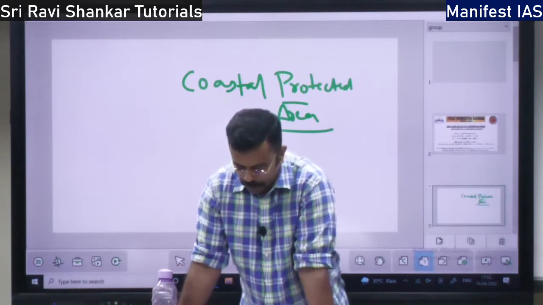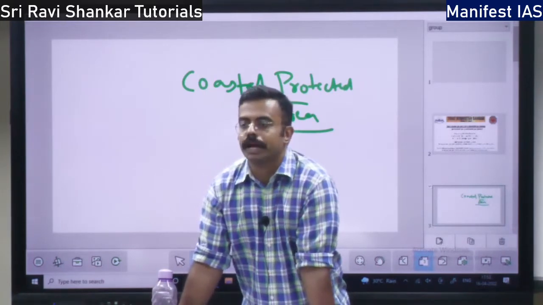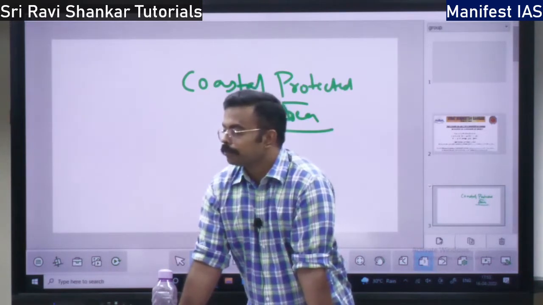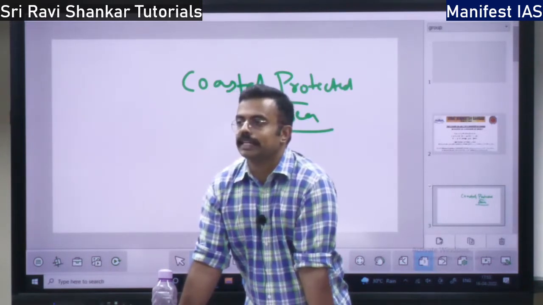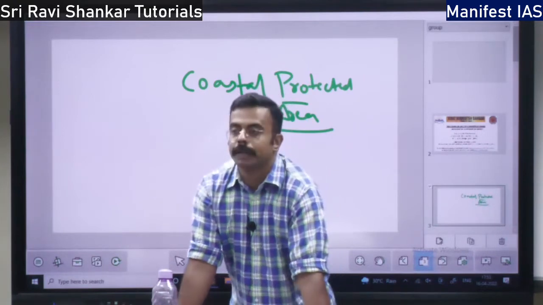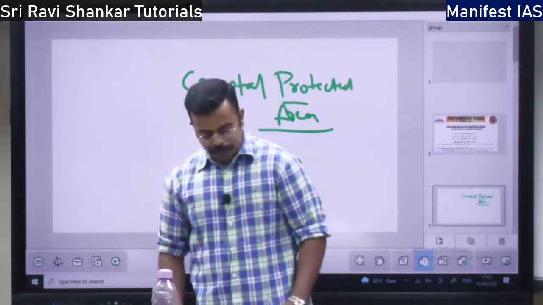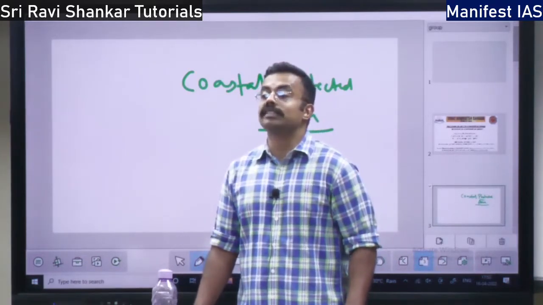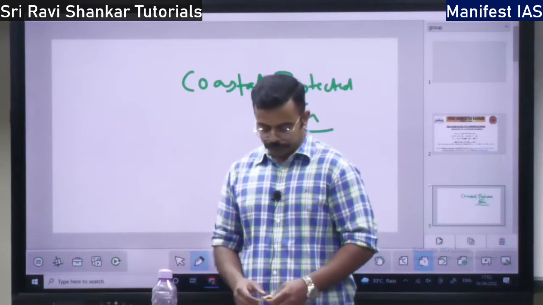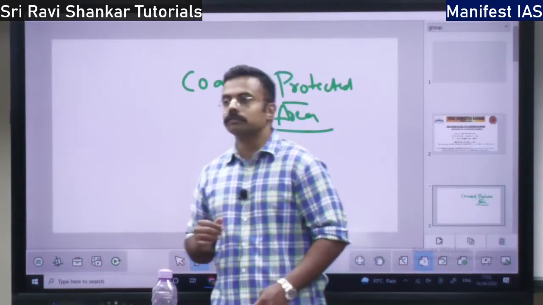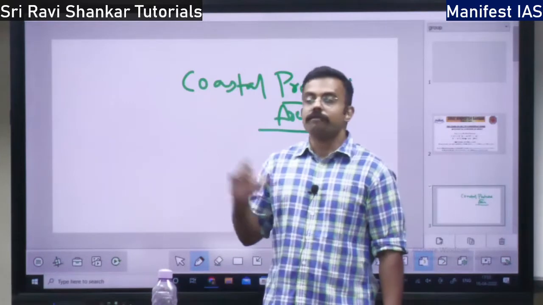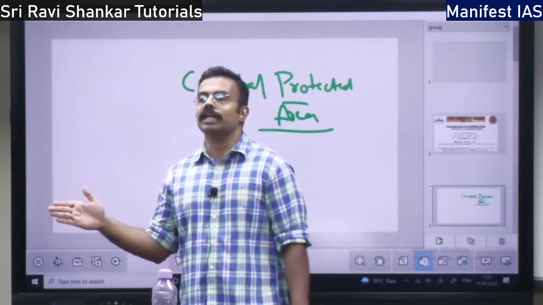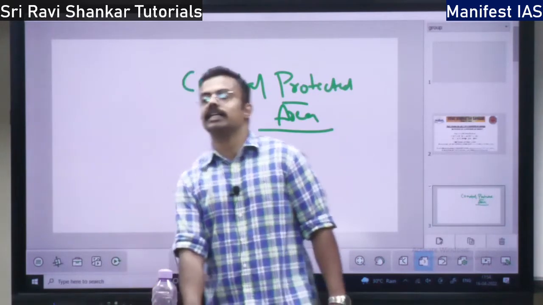So what is this Marine Protected Area? There is a definition by IUCN, the International Union for Conservation of Nature. They have given a definition of Marine Protected Area. They are saying it is an intertidal or subtidal region. Intertidal means where the tides come, an area demarcated by low tides and high tides.